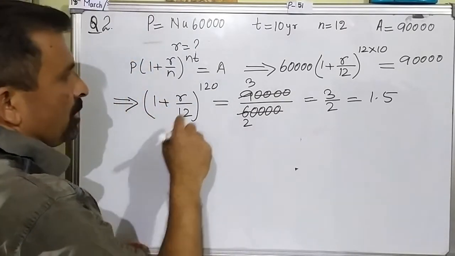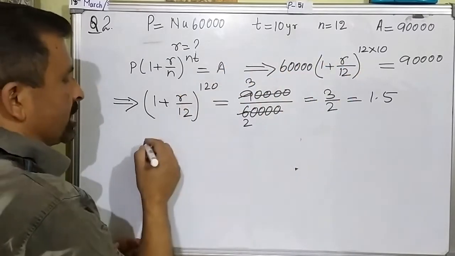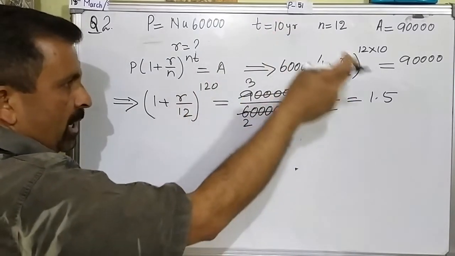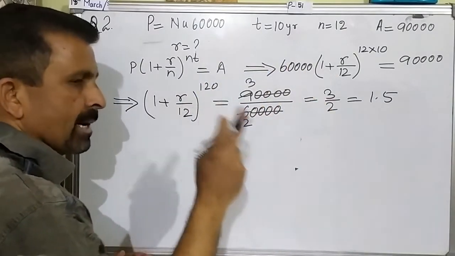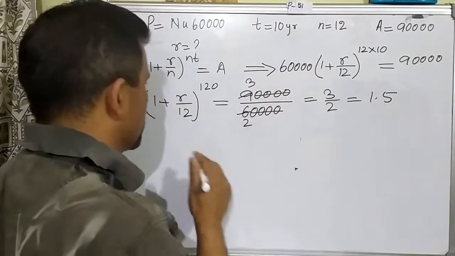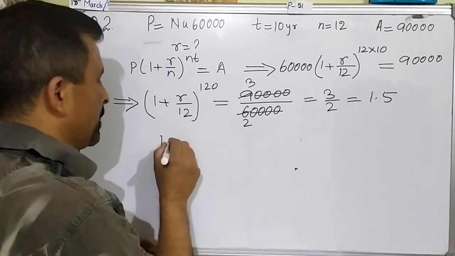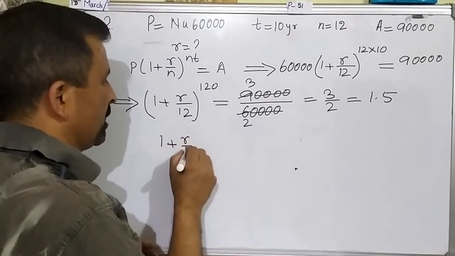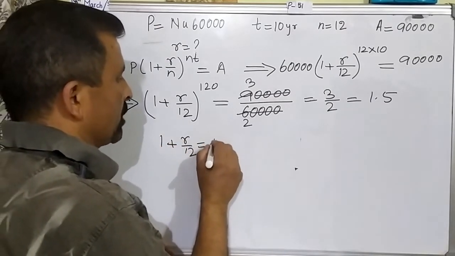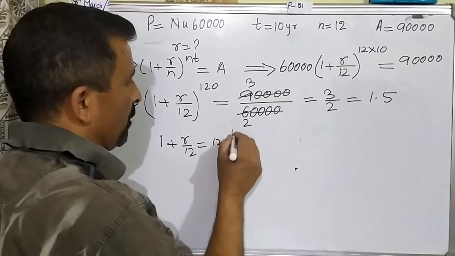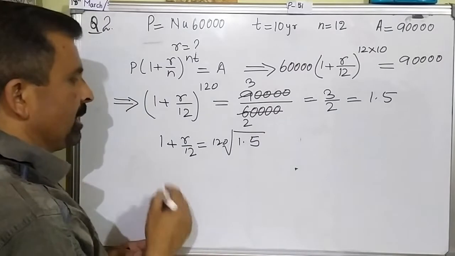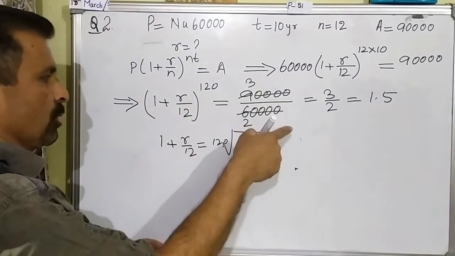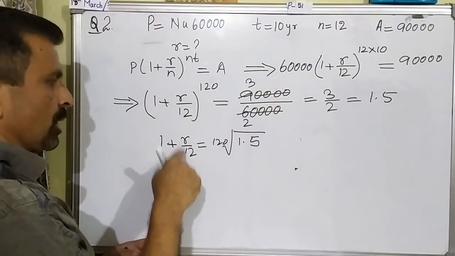Okay, so first of all this power will move to the other side. You know that when the power goes to the other side, I have told you repeatedly that it will change into radical sign. Radical sign means root sign. So it will become 1 plus R over 12 is equal to 1/20th root of 1.5. Is it okay? In the next step now, this 1 will go to the right side. After that, 12 will go to the right side.